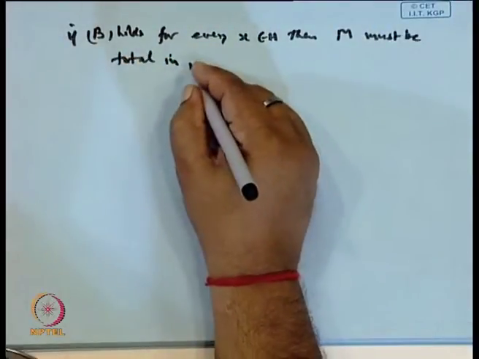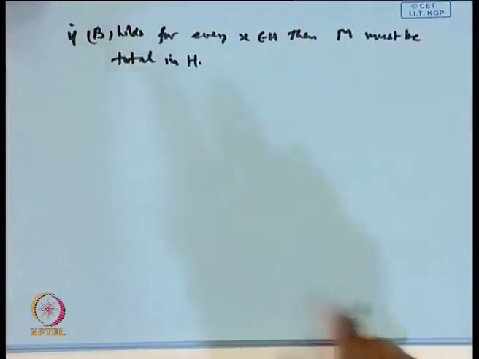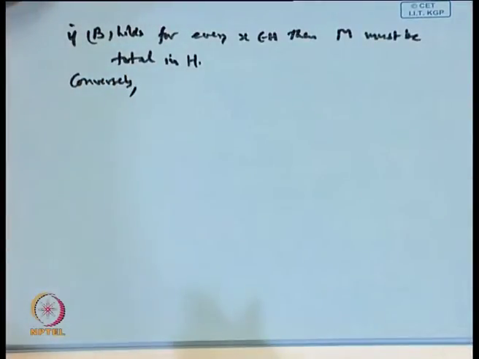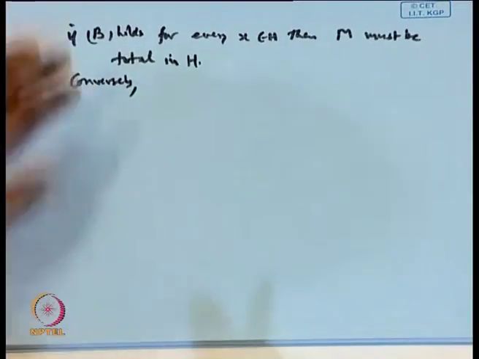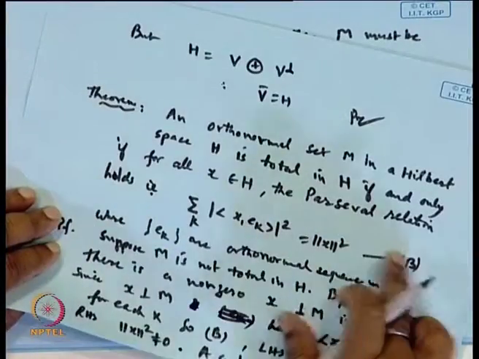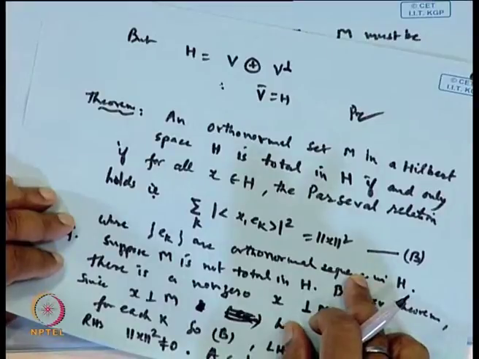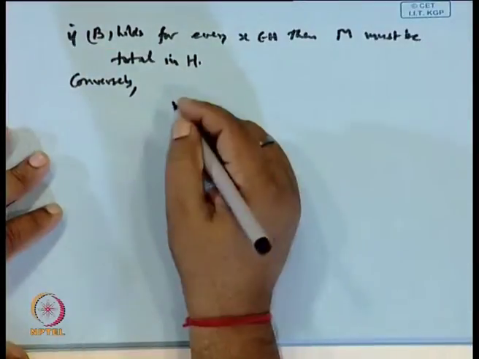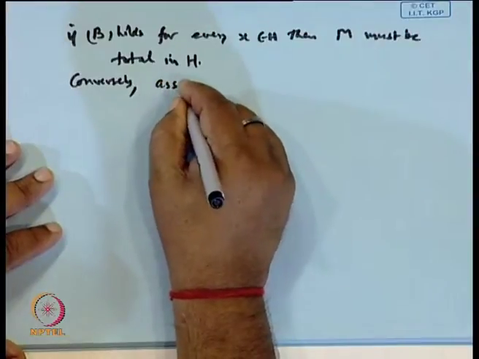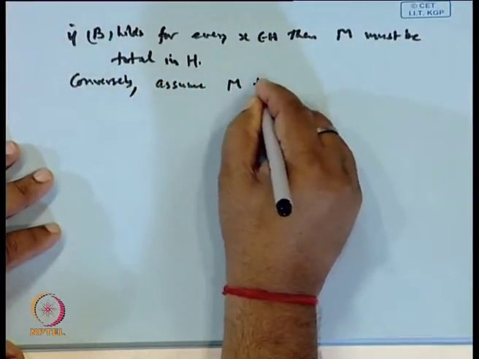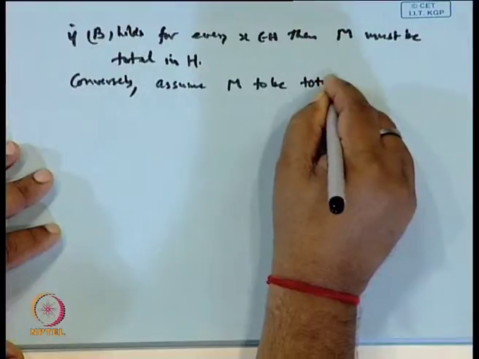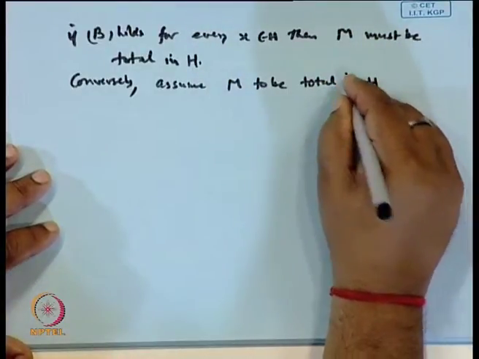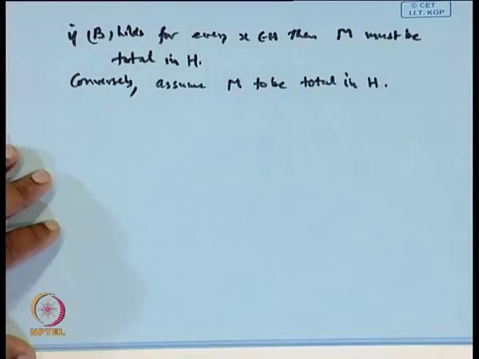Total in H. So, this is simple. Now, conversely, what we are assuming is, suppose M is total in H, then the Parseval relation must hold good. So, conversely, assume M to be total in H.